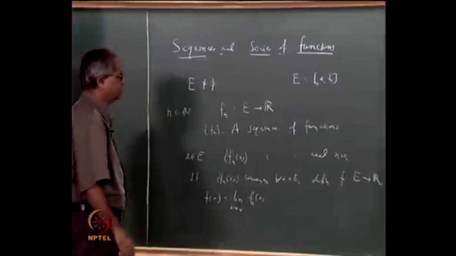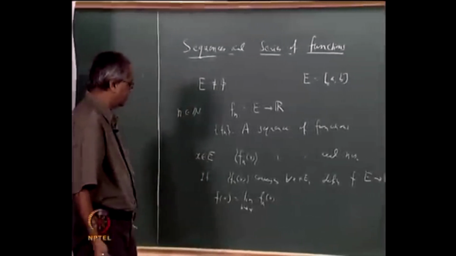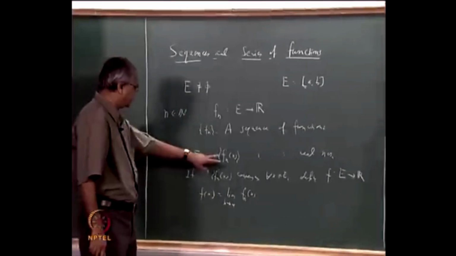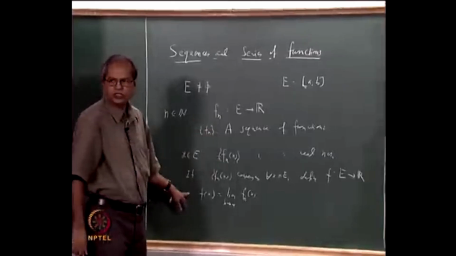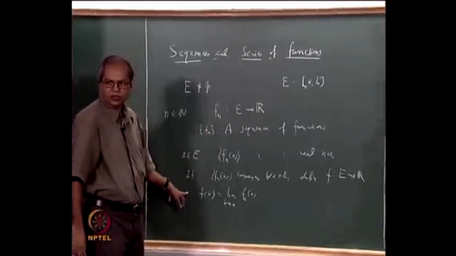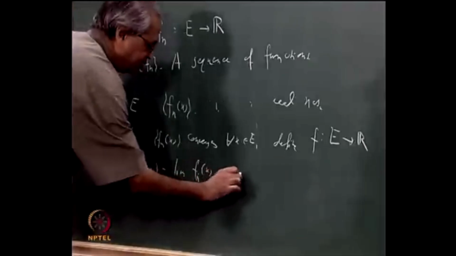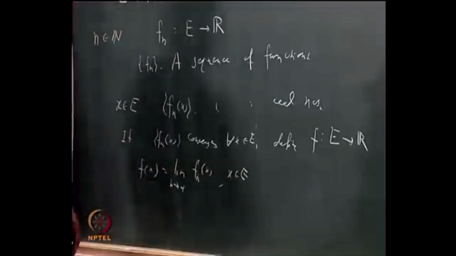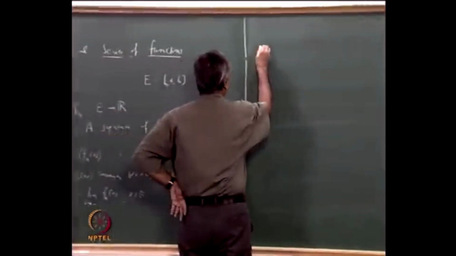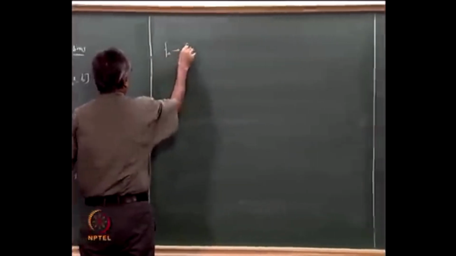And when this happens, we say that the sequence Fn converges to the function f pointwise. That means for each x, that is, for every x in E, we describe it as follows. We say Fn tends to f pointwise.